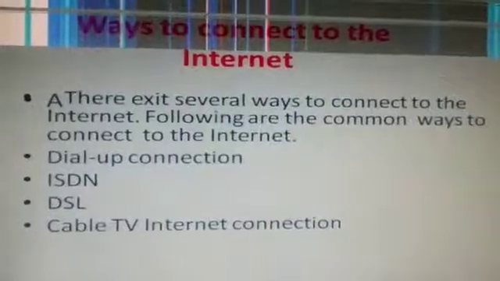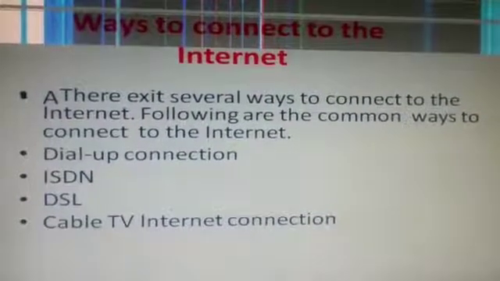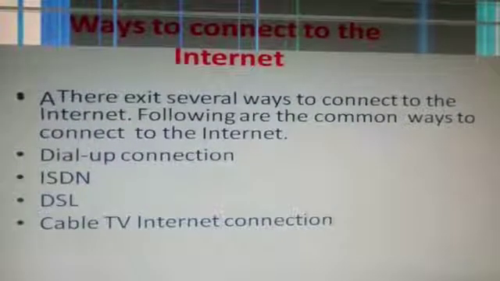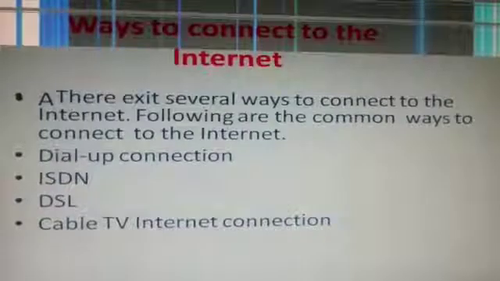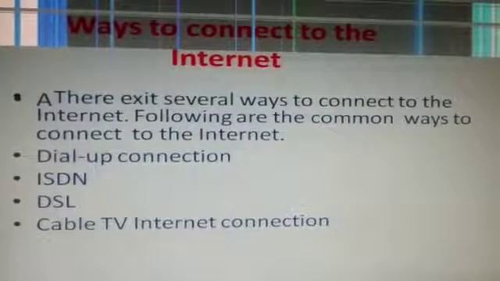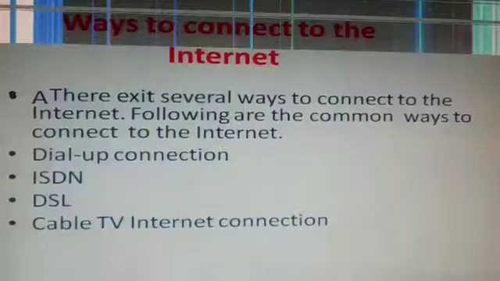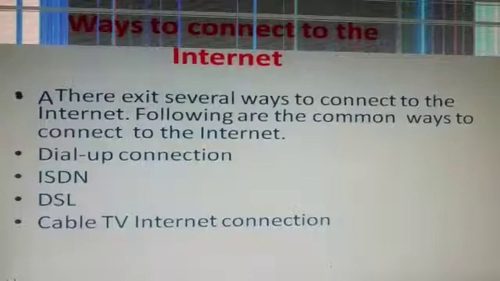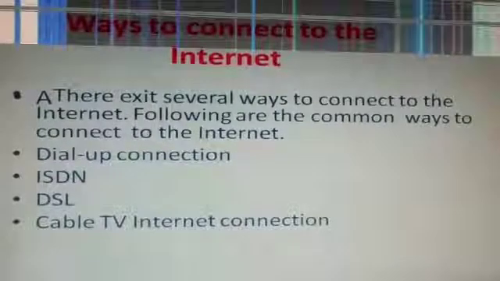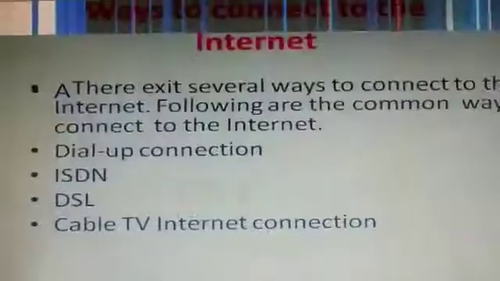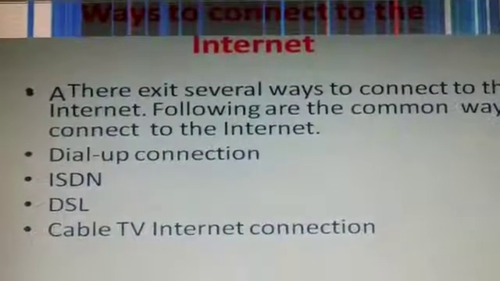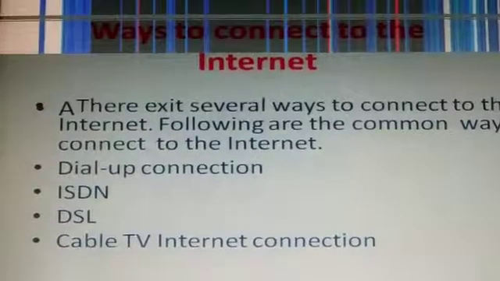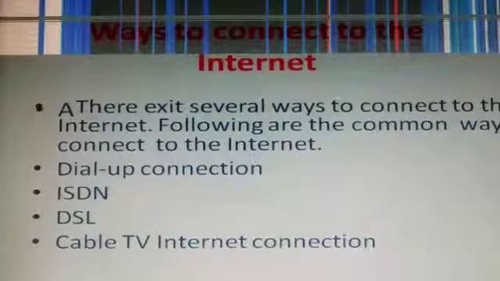Next one, ways to connect to the internet. There exist several ways to connect to the internet. Following are the common ways to connect to the internet. First one is dial-up connection. Second, ISDN. Third, DSL. And fourth one is cable TV internet connection. And satellite internet connection and wireless internet connection also. These are the ways to connect to the internet.